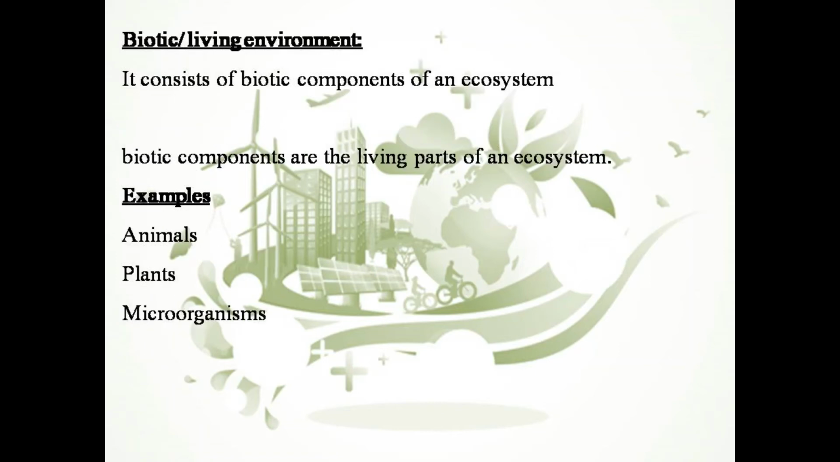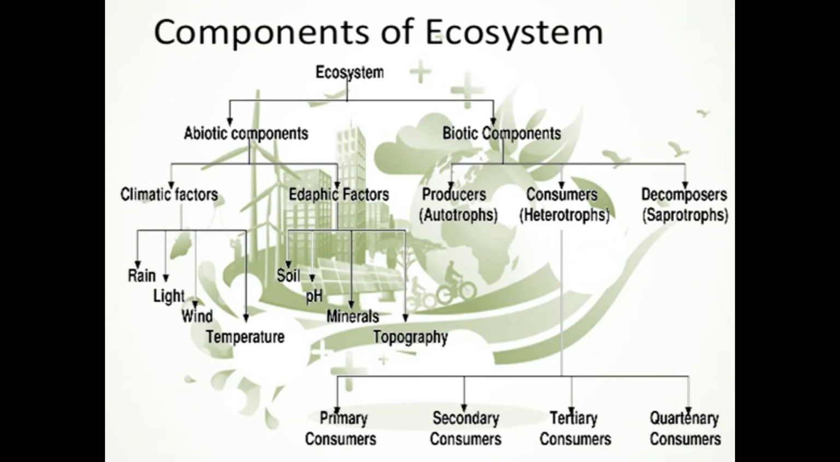Then comes the biotic or living environment. This consists of biotic components, which include animals, plants and microorganisms. Here you can see a chart which is summarizing the components of an ecosystem. In abiotic components, we have two types of factors, climatic and edaphic factors. Climatic factors include rain, light, wind, temperature. Edaphic factors include soil, pH, minerals and topography, that is the surface of the earth. Then come the biotic components, which include producers, consumers and decomposers. Consumers are further divided into primary, secondary, tertiary and quaternary consumers.